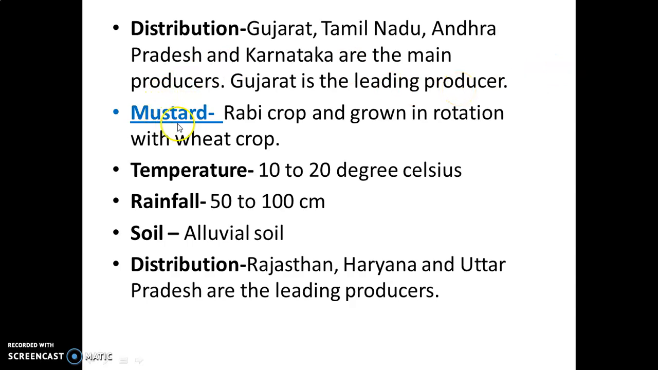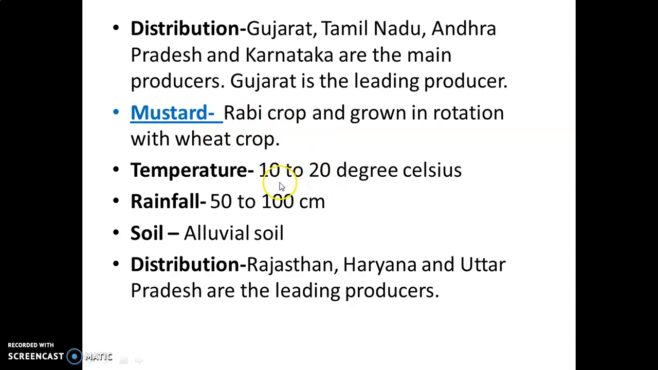Next is mustard. Mustard is considered as a rabi crop. And why it is considered as a rabi crop? This oilseed need cool temperature and less rainfall. And we used to grow mustard with wheat crop. So we can say this is considered as a crop rotation method. So when we use crop rotation method, the only motive is to increase the fertility of the soil, to maintain the fertility of the soil.